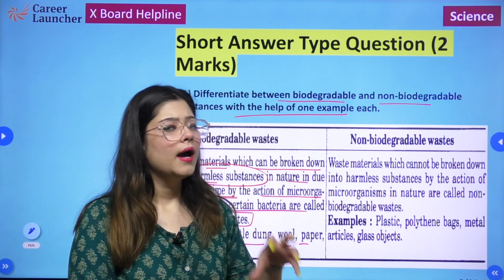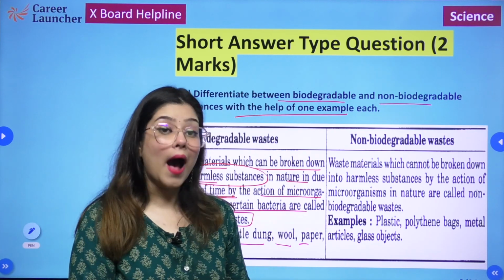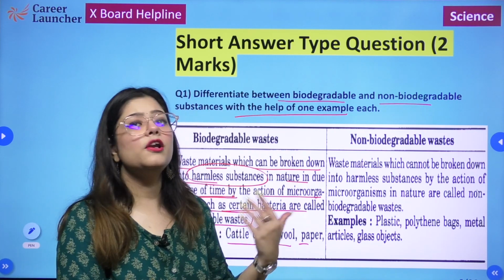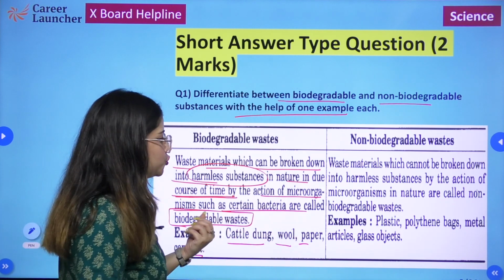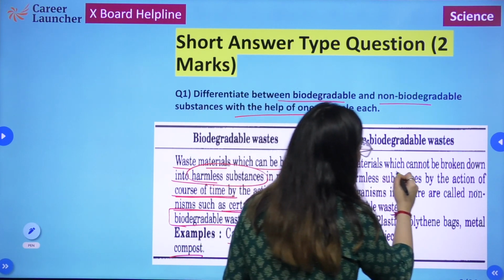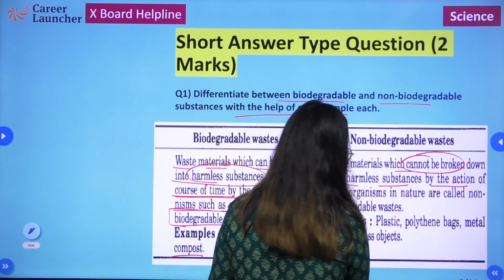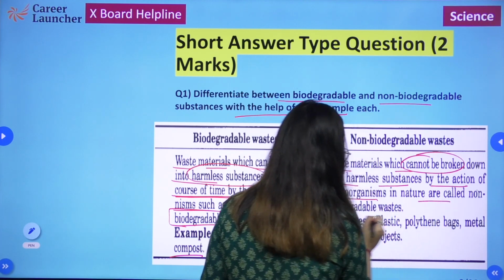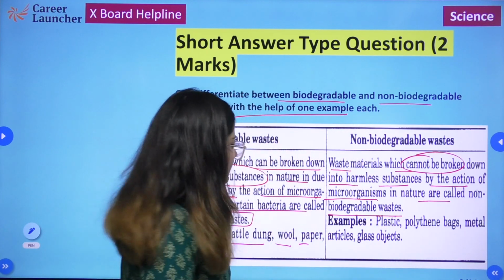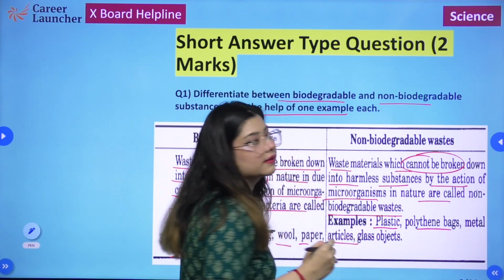Sooner or later, in a natural course of time, they will be broken down into harmless substances, and therefore they will not contribute to pollution. Non-biodegradable waste materials which cannot be broken down into harmless substances by the action of microorganisms are called non-biodegradable waste. Example: plastic, polythene bags, metal articles, etc.